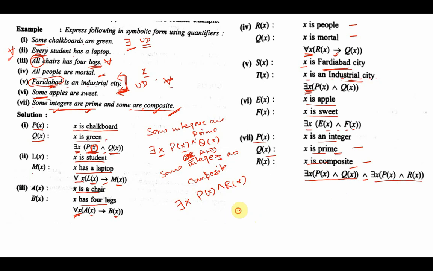So I could have written there exists X such that P of X and Q of X, and there exists X, P of X and negation of Q of X. I could write this like this also, but it is up to you. You can use these as separate predicates, or you can use a single predicate and represent composite as a negation of the prime predicate.